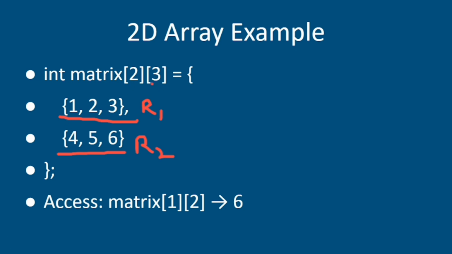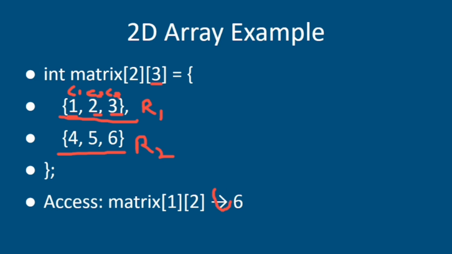Then the other condition is that it has three columns. These are known as columns C1, C2, and C3. This is column 1, column 2, and column 3. That's how we can declare the 2D array if you're working on a matrix. And how to access the 2D array? You can see that the matrix is showing that the output is 6.